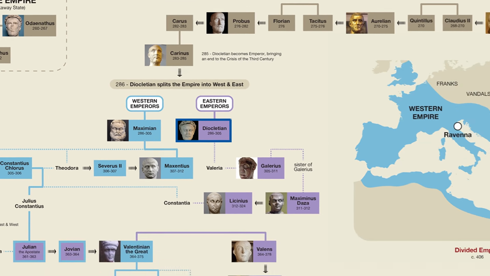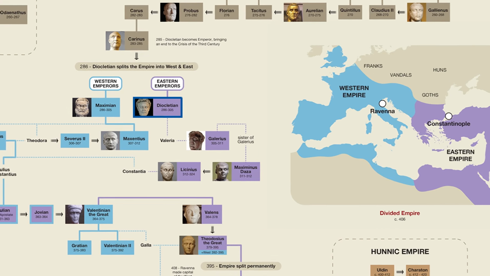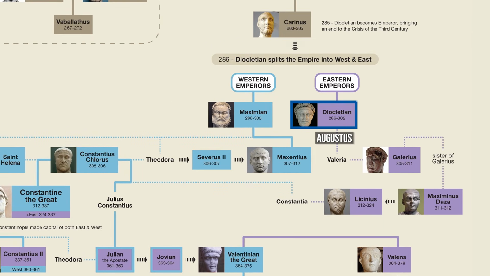Basically, he divided the empire into 2 main parts, each of which had a senior emperor, or Augustus, as well as a junior emperor, or Caesar. Diocletian kept the title of Augustus in the East, and he appointed his top general, Maximian, as Augustus in the West. In addition to this, Constantius Chlorus was made Caesar in the West, and Galerius was made Caesar in the East. So please take note that from this point forward, blue represents the Western emperors, and purple represents the Eastern emperors.